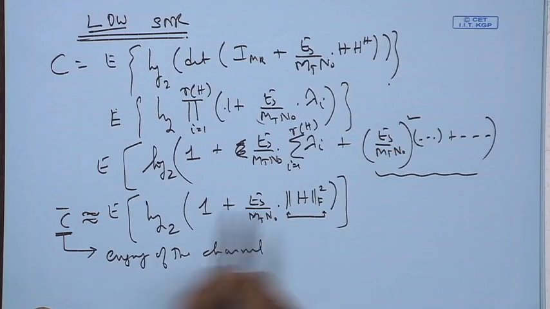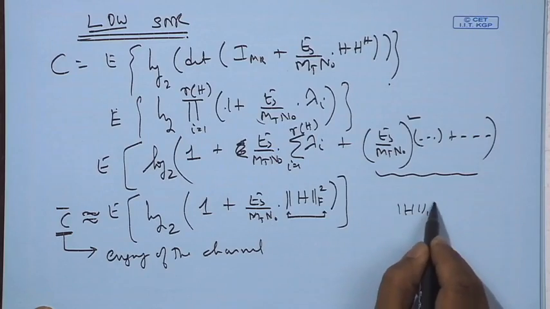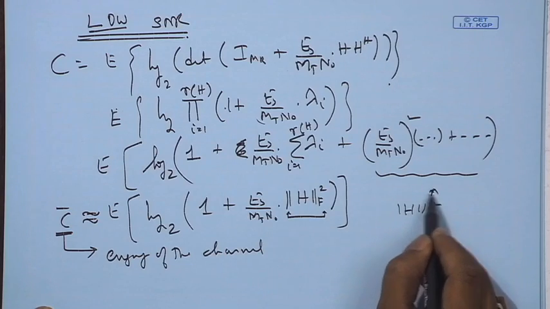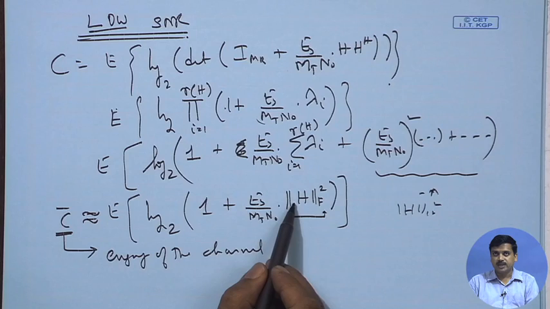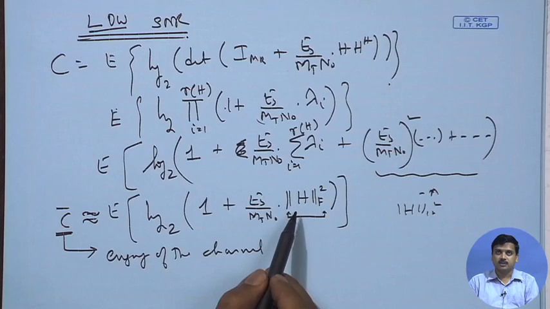We had the Frobenius norm of H squared to the power of minus M, and so on. So, what this hints is that when SNR is low, we have to strengthen this. The more energy we can bring into the channel, the better it is. So, we would rather go for a diversity mode, is the hint that this particular expression is giving.